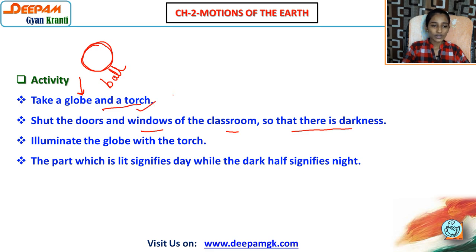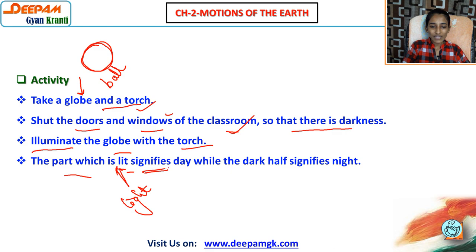And you have to take one torch, and shut the doors and windows of the house or even the classroom so that there is darkness. Illuminate the globe with the torch. Illuminate करना मतलब प्रकाशित करना, लाइट अप करना. ग्लोब को किससे हमें लाइट देनी है, तो वो टॉर्च से. The part which is lit signifies. Lit होना मतलब जो लाइट से कवर होगा, और signifies मतलब शो करना, इंडिकेट करना.